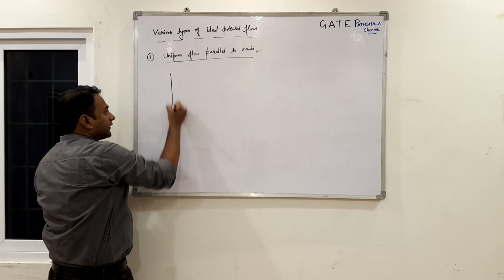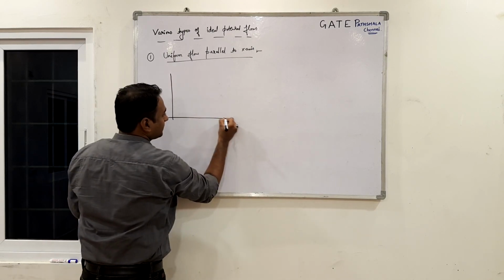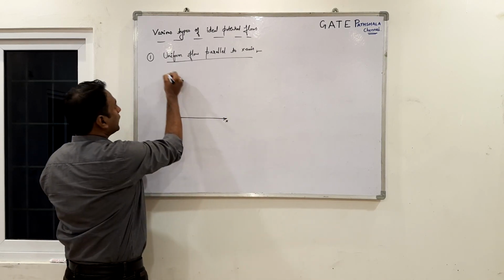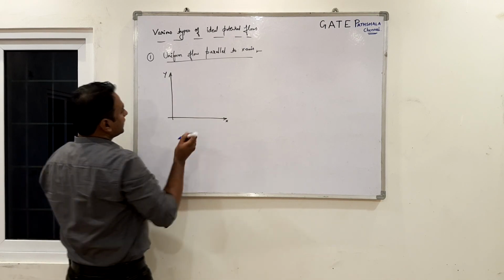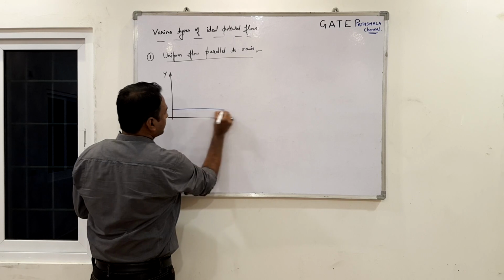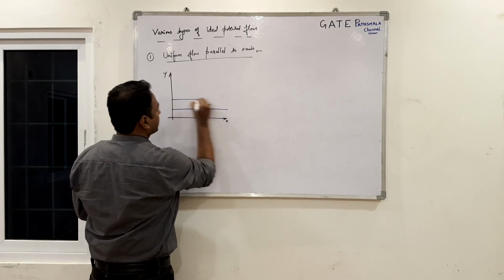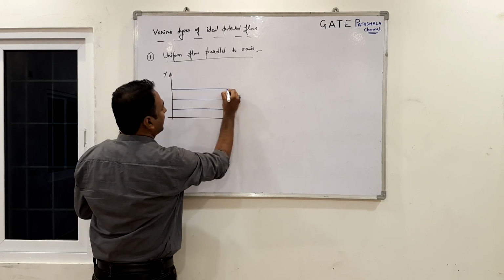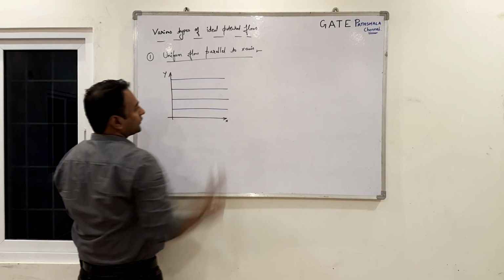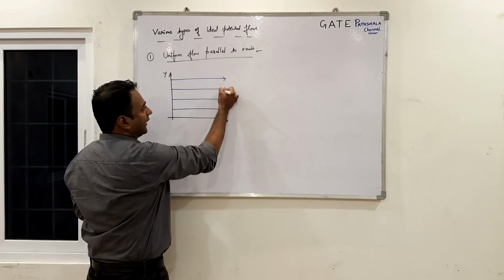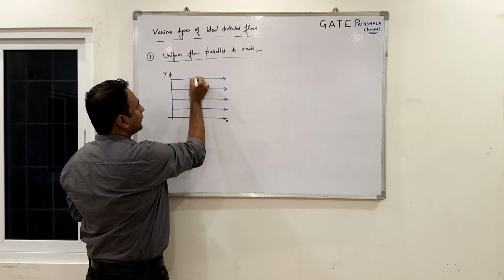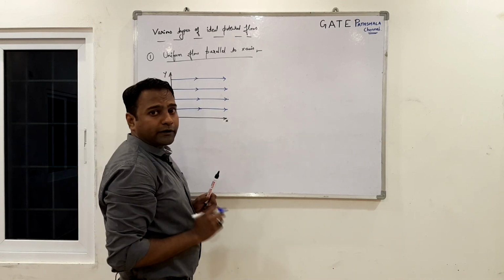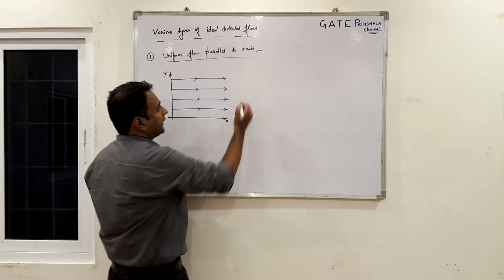So, let us take the Cartesian coordinates x, y. The uniform flow parallel to x axis will look like this. It will have only the x component of the velocity, but its y component is 0.